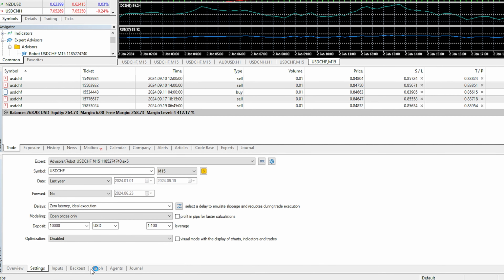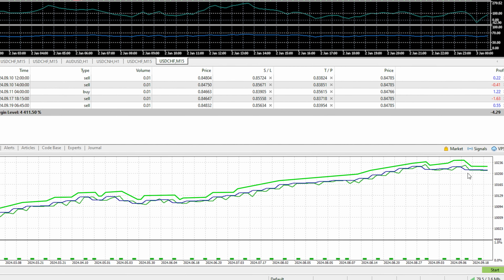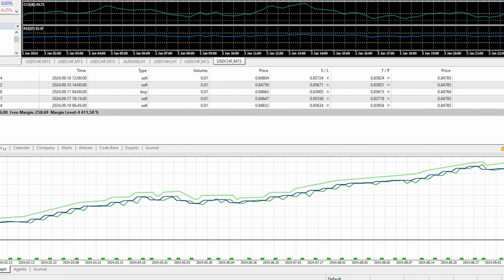First it downloads the data, and then we can see the graph of the expert advisor, the balance and the equity. From the backtest we can see some stats about the expert advisor.